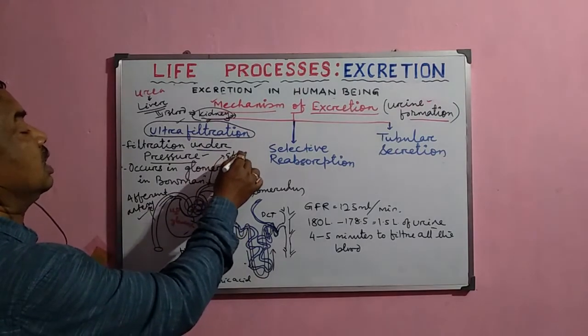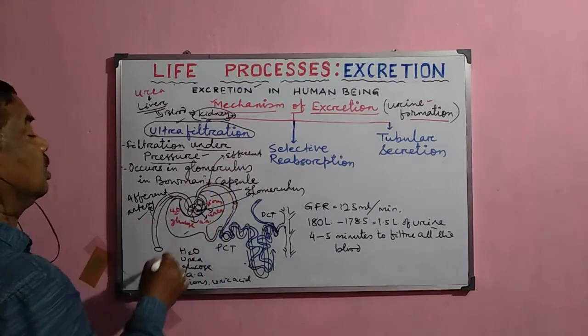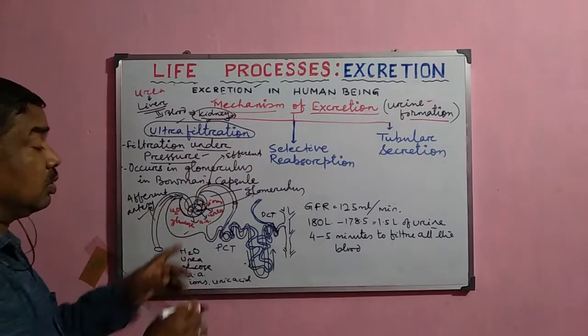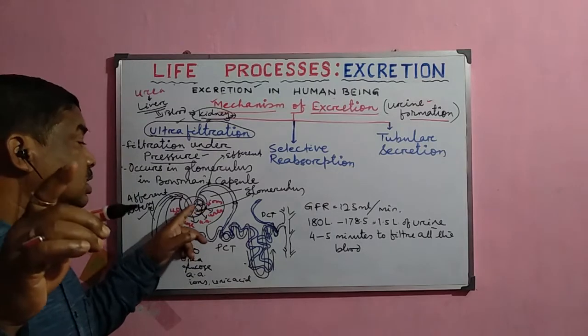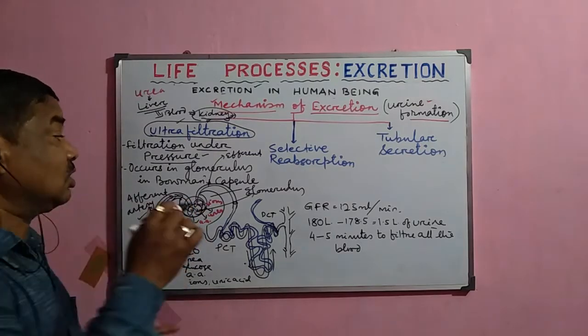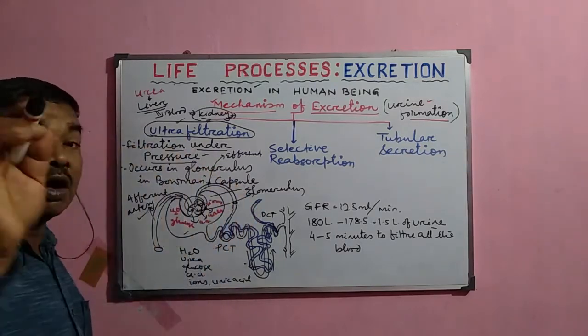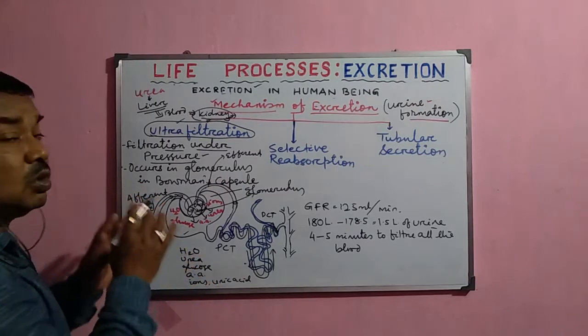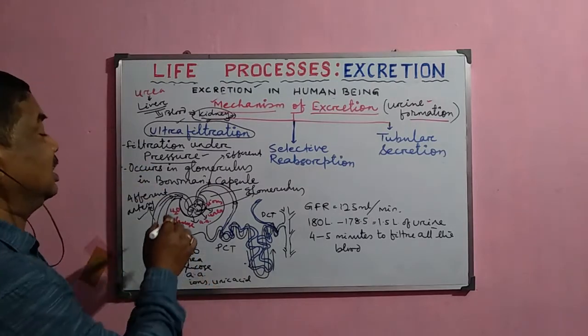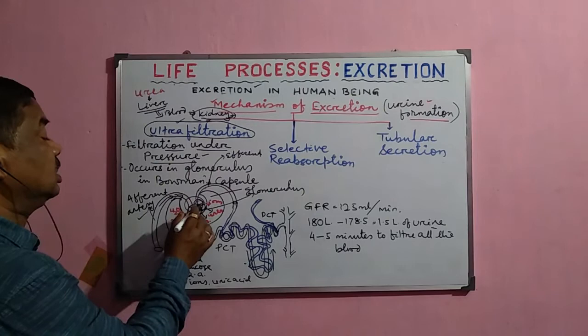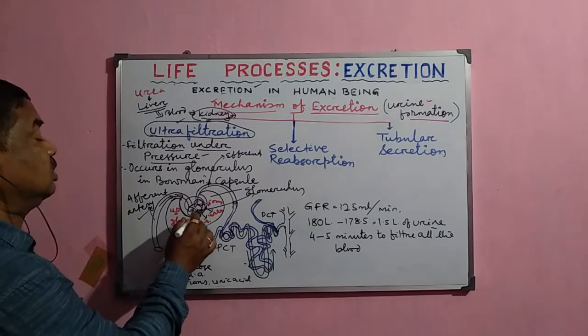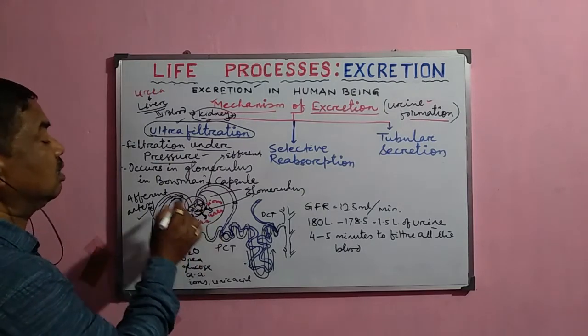This is the efferent artery, and its diameter is smaller, so a large amount of blood enters the Bowman's capsule and glomerulus, and less blood comes out. So, due to the presence of extra blood here, pressure is always created, and due to this pressure the filtration occurs.